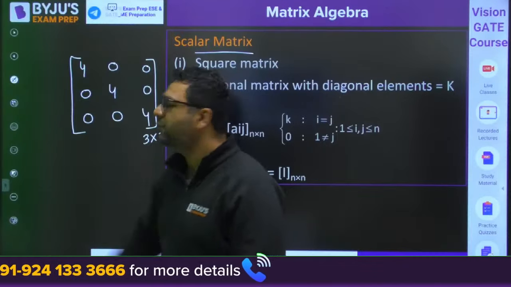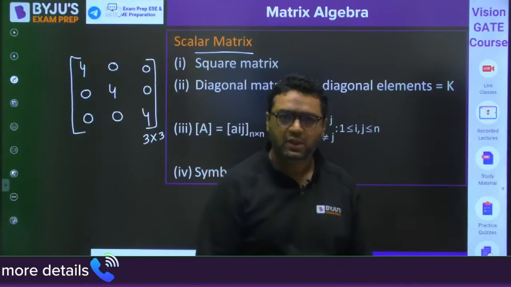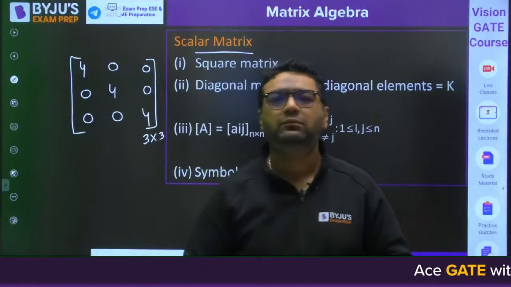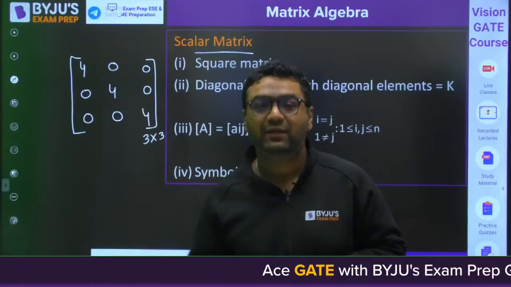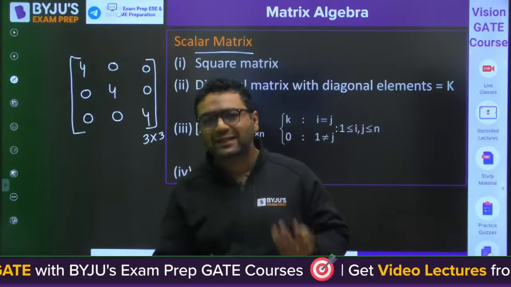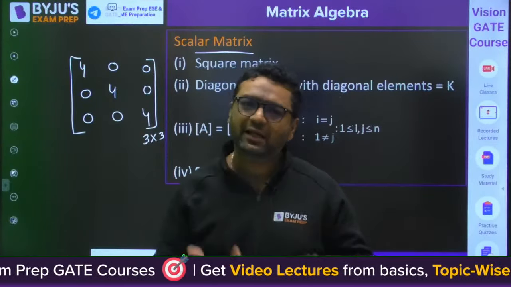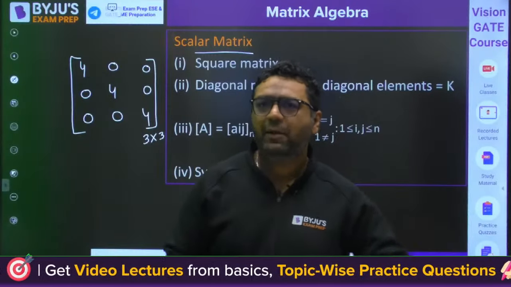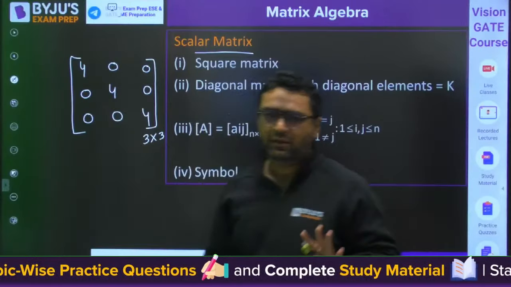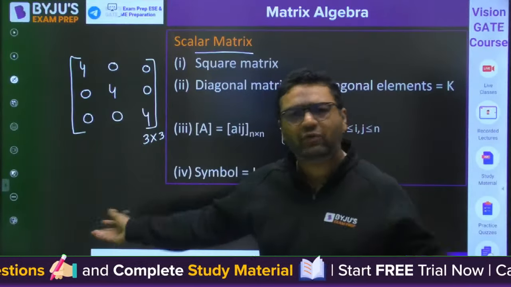Then this matrix is said to be a scalar matrix. So when all the principal diagonal elements are equal, but not equal to 1, since if it is equal to 1 it becomes the identity matrix. So you can say the identity matrix is also a scalar matrix. But when we say scalar, this number can be any constant. It can be 1, 2, 3, 4, whatever it is.